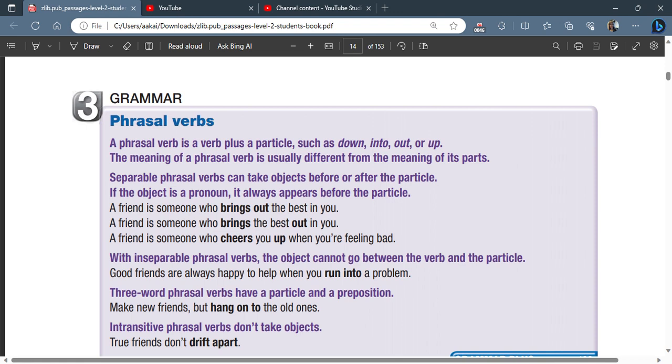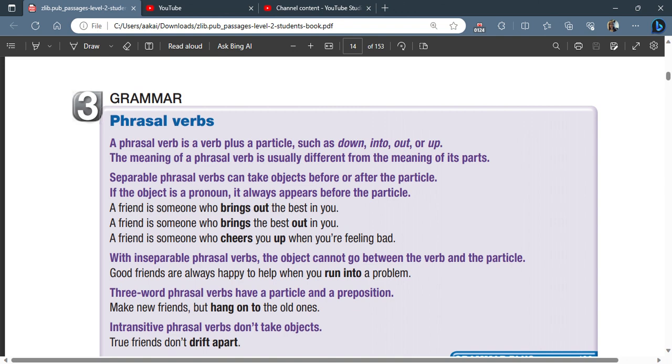So a separable phrasal verb can take its object before or after the particle. If the object is a pronoun, it always appears before the particle. Okay, so let's look at an example. A friend is someone who brings out the best in you. Okay, so here's our phrasal verb, brings out. Now, the object of this verb is this phrase right here, the best in you. Brings out what? The best in you. Okay, so we actually have an object and then a prepositional phrase.